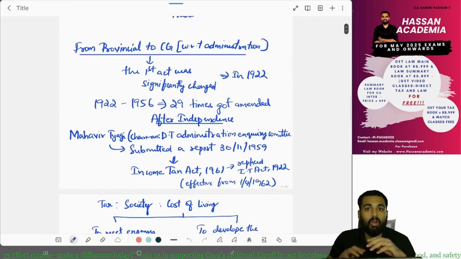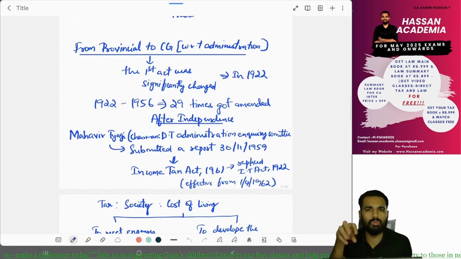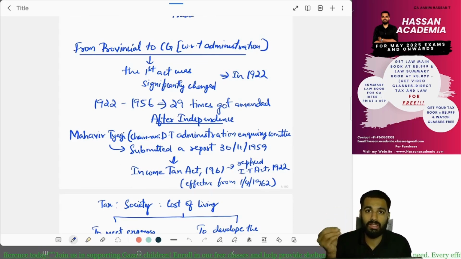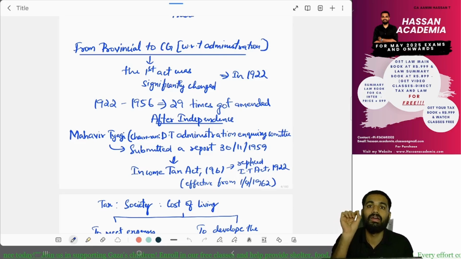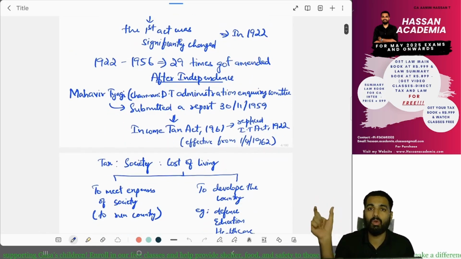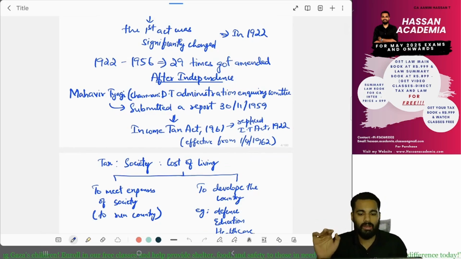Then later, in 1922, due to proper registration forms and the World War, they used to collect tax with great administrative power, so they wanted to have a proper income tax. So for proper administration, they introduced the Income Tax Act 1922. From 1922 to 1956, it got amended 29 times.